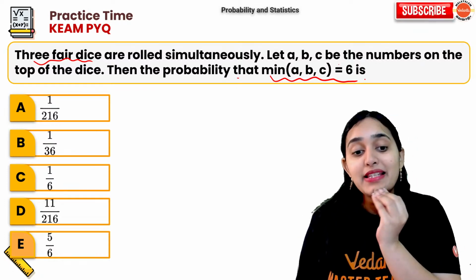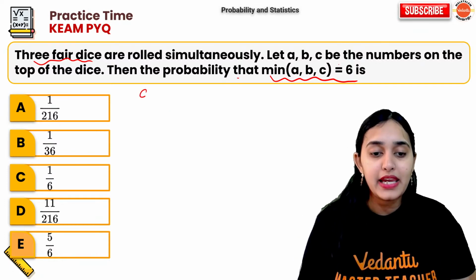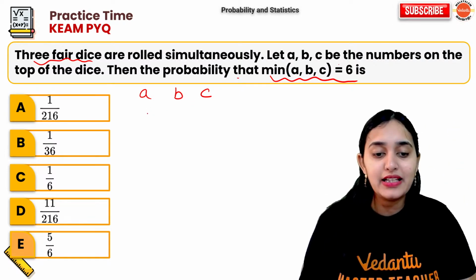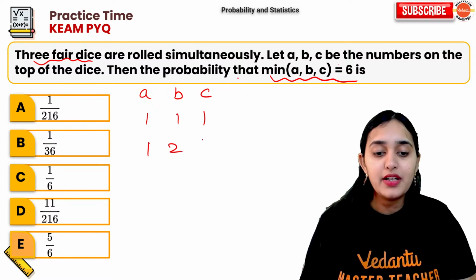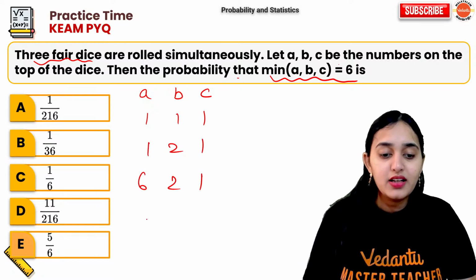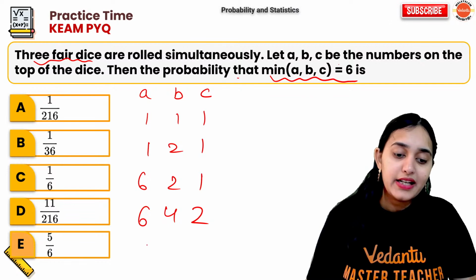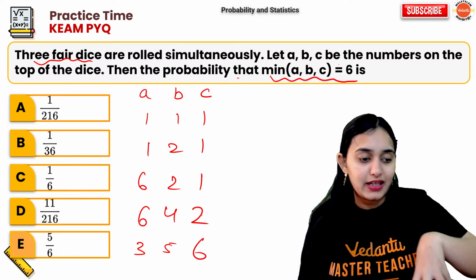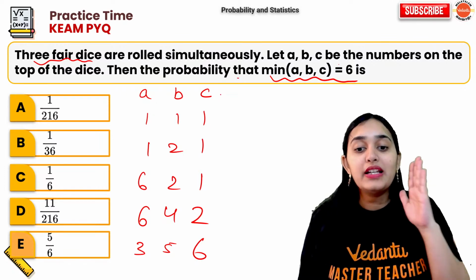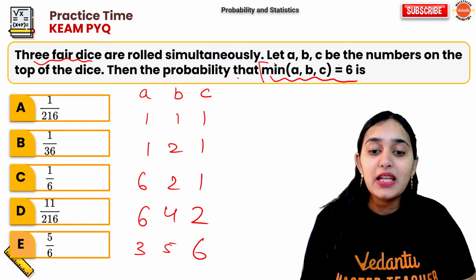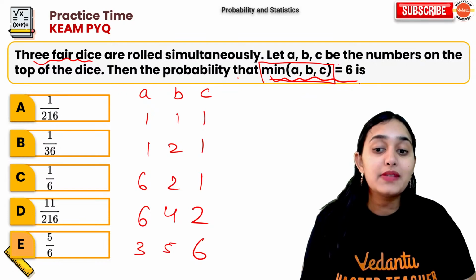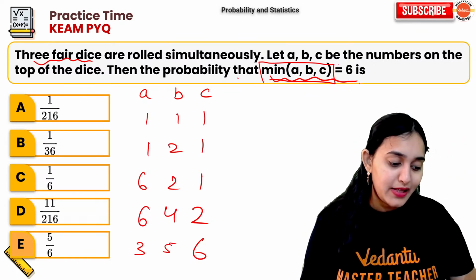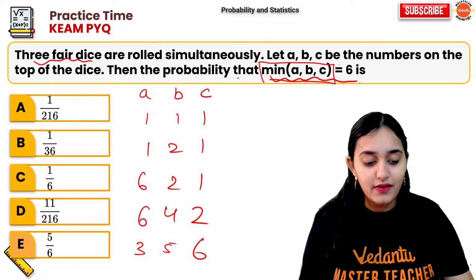Basically, what is ABC? ABC is the outcome. Outcome can be anything. It can be 1, 1, 1. It can be 1, 2, 1. It can be 6, 2, 1. It can be 6, 4, 2. It can be 3, 5, 6. Anything. So I'm just asking, what is the probability that the minimum of the 3 outcomes is 6? Blind Master is saying option A is the right answer.